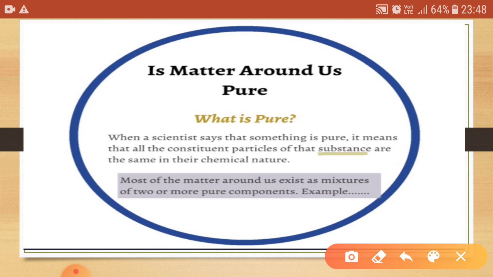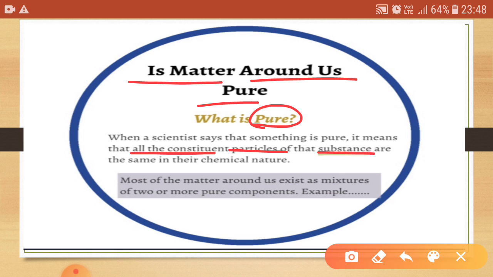So there is a question: is matter around us pure? Basically pure means no adulteration, but scientifically pure means that all the constituent particles of that substance are the same in their chemical nature.